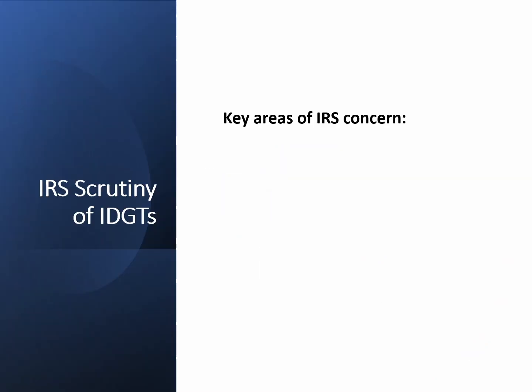Now let's look at areas of potential IRS concern. The IRS may challenge whether an asset, for example, closely held business interests, has been undervalued, which would reduce the promissory note and result in a deemed gift. Discounts for lack of control and lack of marketability in the valuation of those business interests are a frequent focus, especially where non-voting interests are involved.